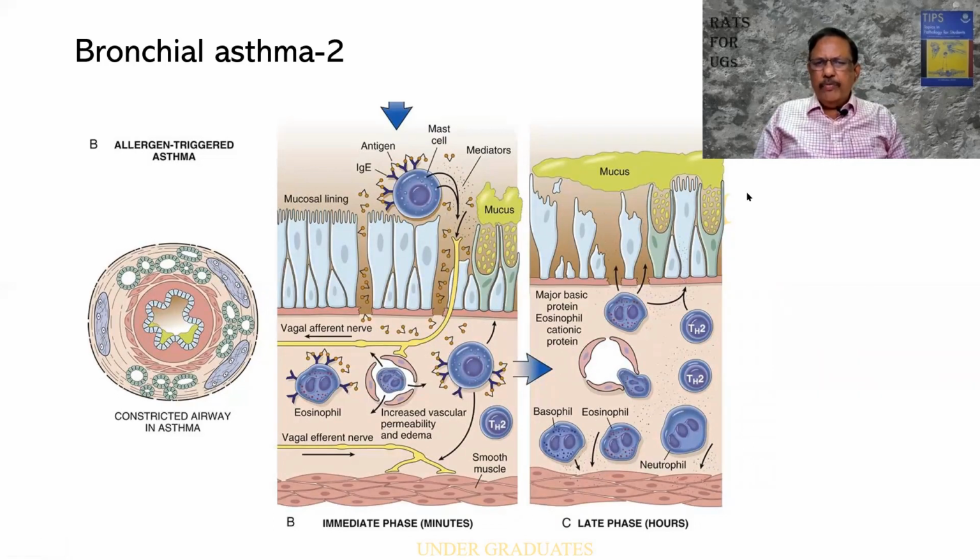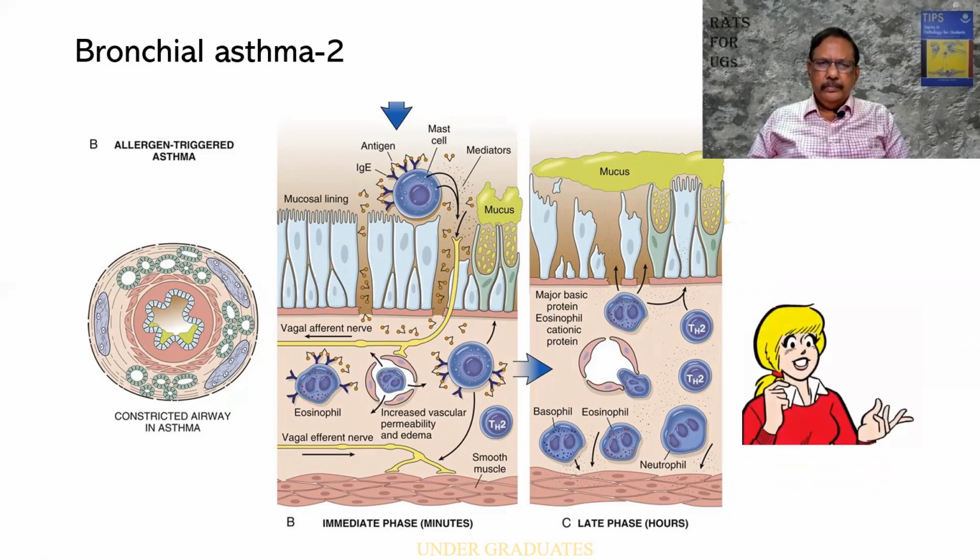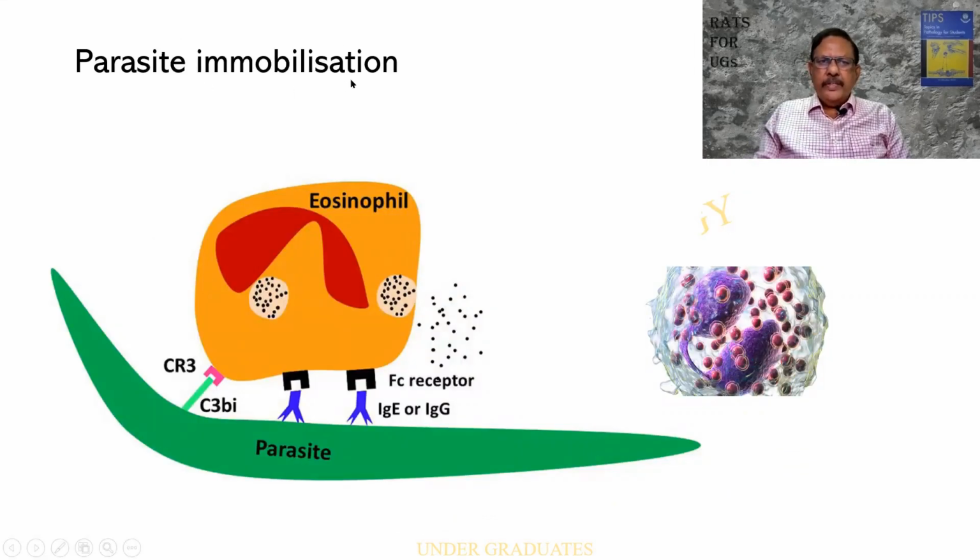Because of all this, you find a lot of this mucus substance is being produced. It coats. The patient is unable to breathe. And at the same time, there is a constriction. You can imagine the plight of the patient. He has to be saved immediately. That is bronchial asthma. Explain this well. Parasite immobilization. If you people write this in the exam, you get an additional mark.